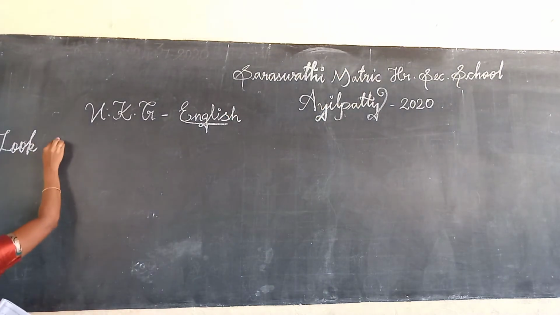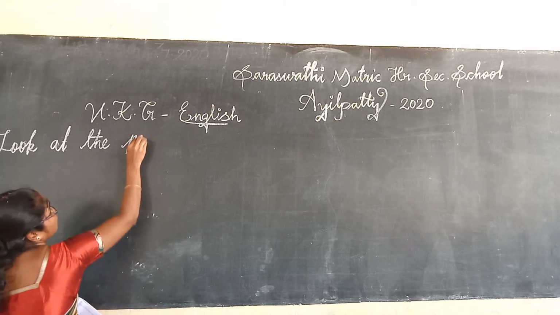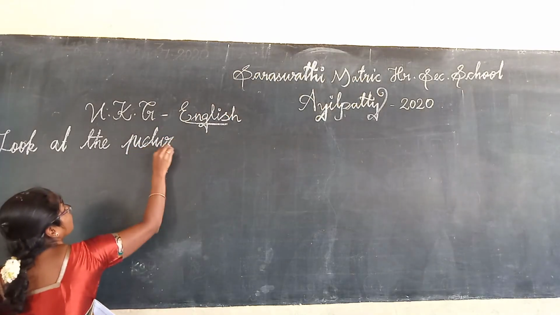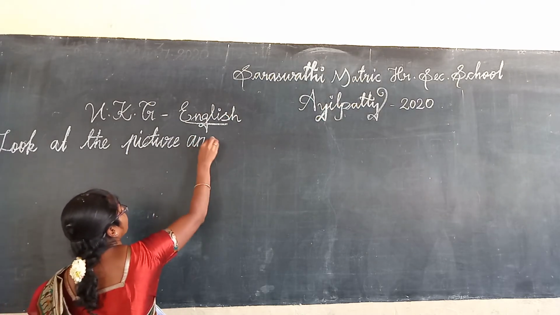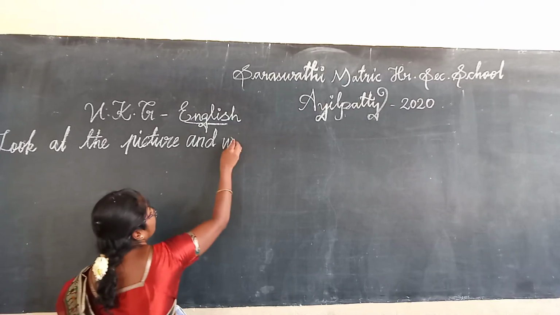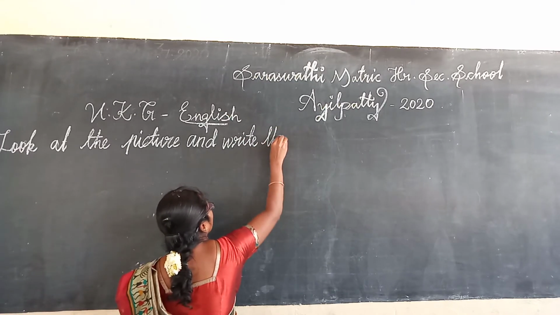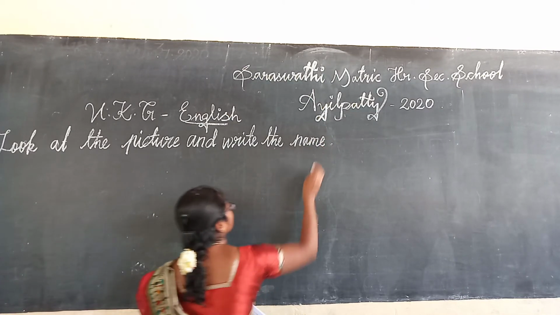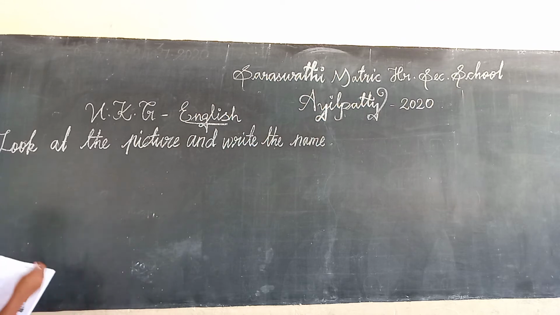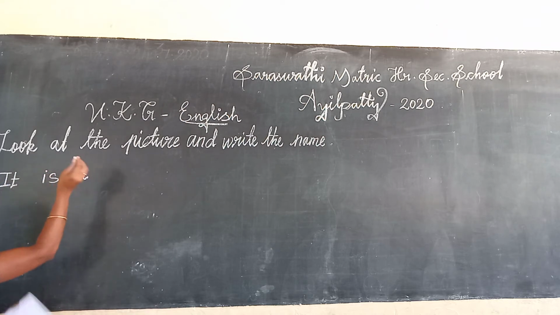Look at the picture and write the name. Write the name. Already I have told. It is, yeah.